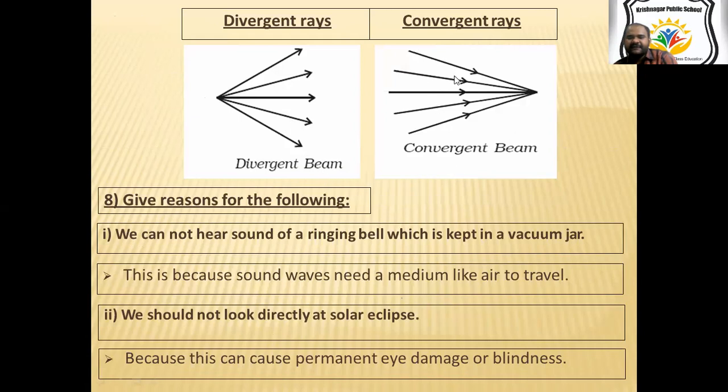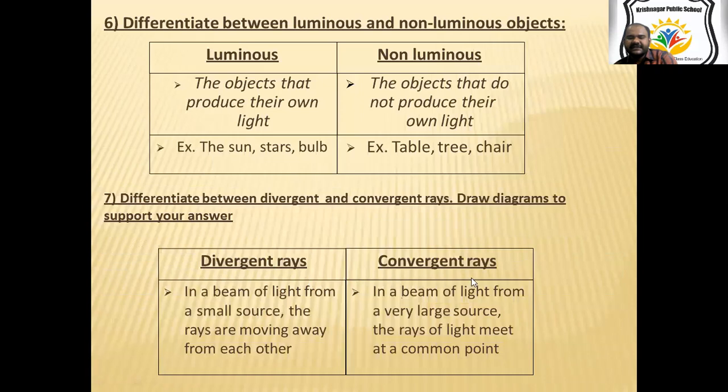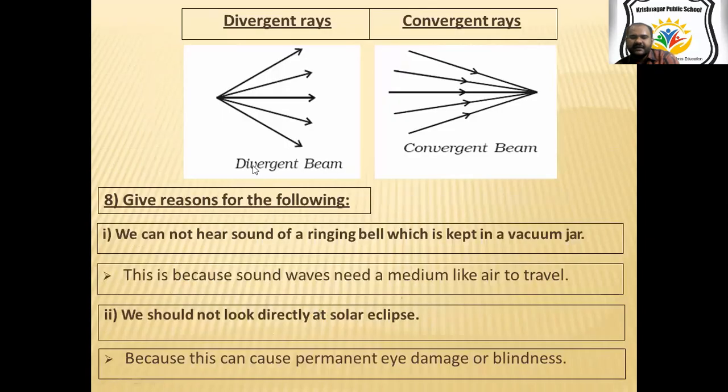And when light from different sources comes to a particular point, these are called convergent rays. So from a source of light, if light goes in different directions, they are called divergent rays, and from different sources of light coming to a particular point, that is called convergent rays.